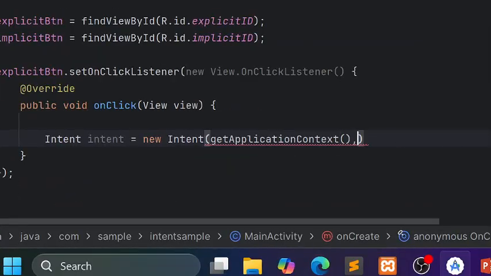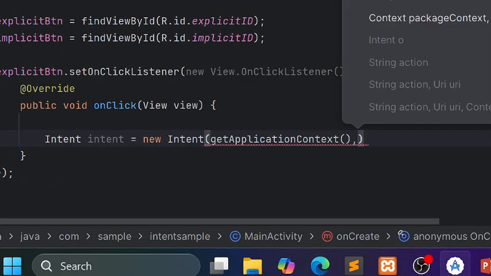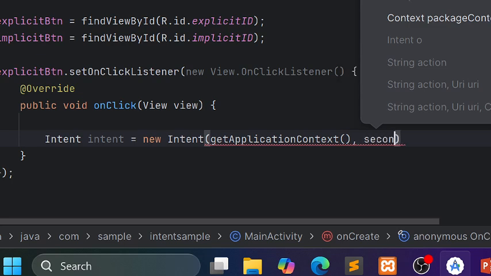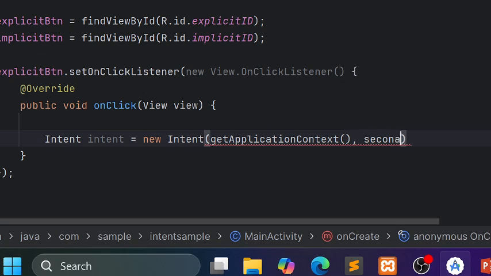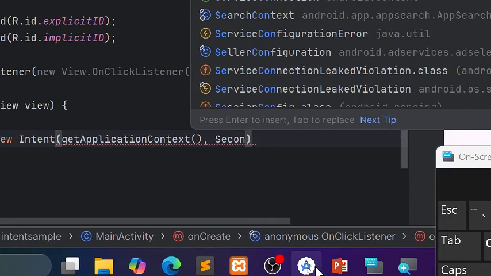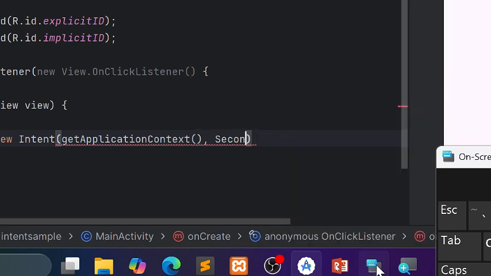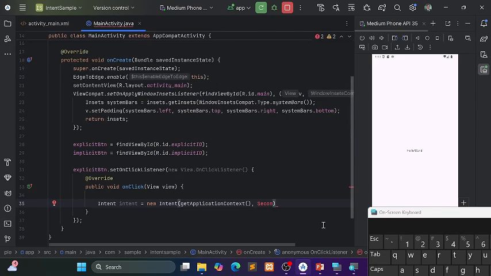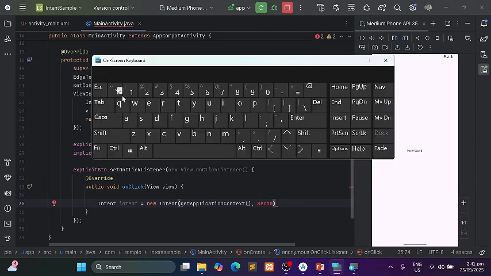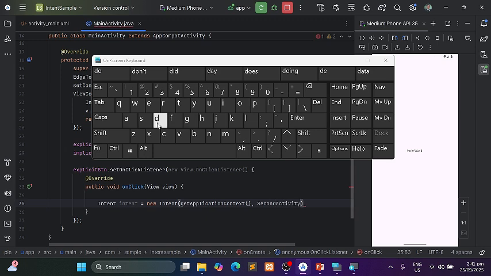Then you're going to pass also the SecondActivity.class.